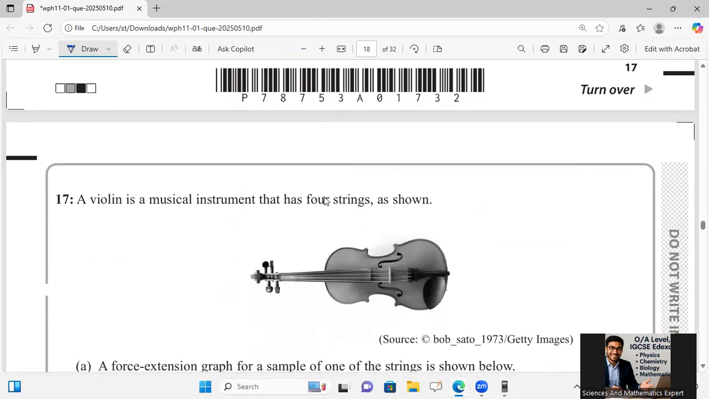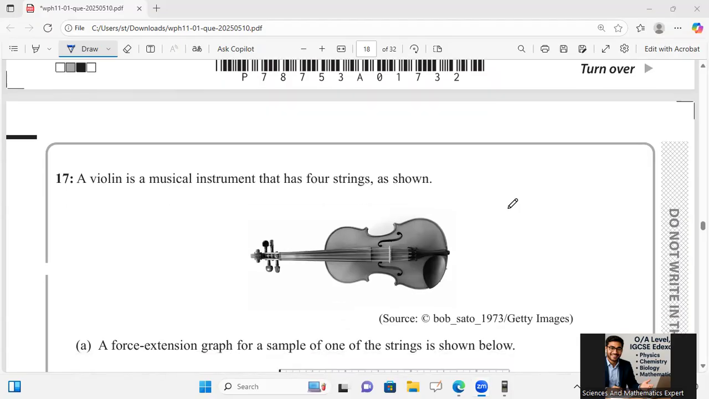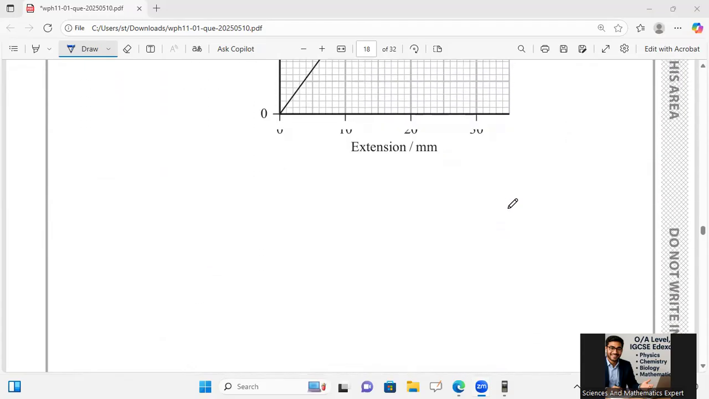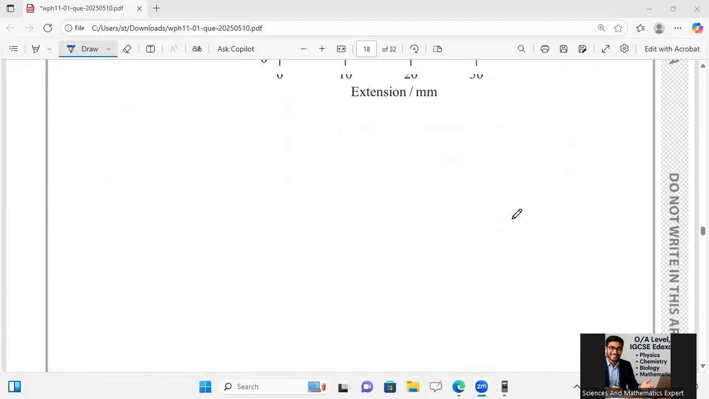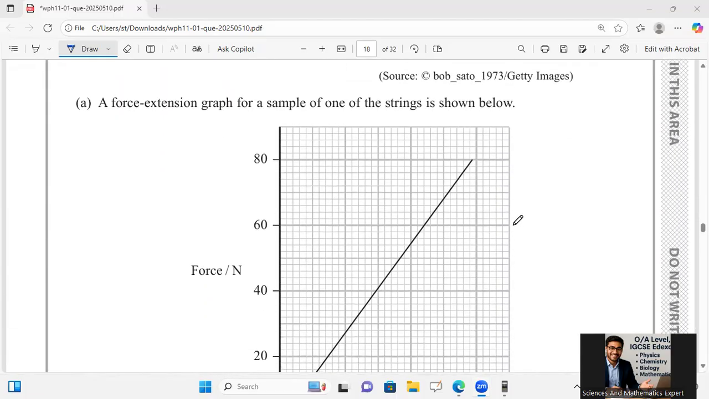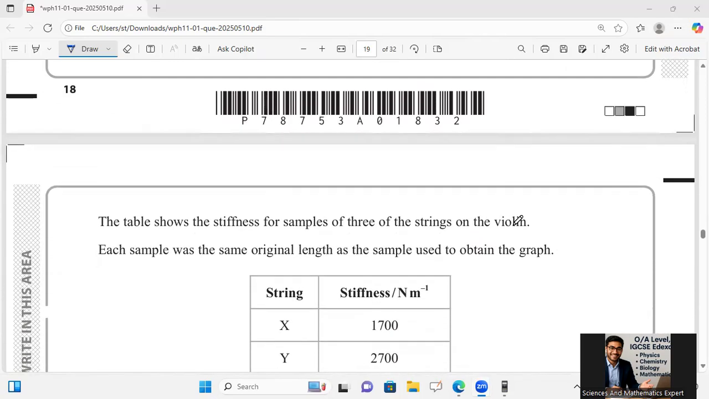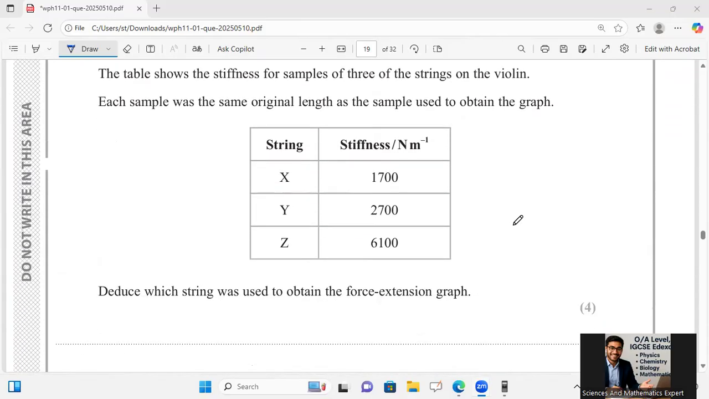Okay, let's start it. Here he said that a force extension graph for a sample of one string is shown below. The F and X are given, extension. The table below shows the stiffness for a sample of 3 strings on the violin, strings X, Y, and Z. Deduce which string was used to obtain the force extension graph.